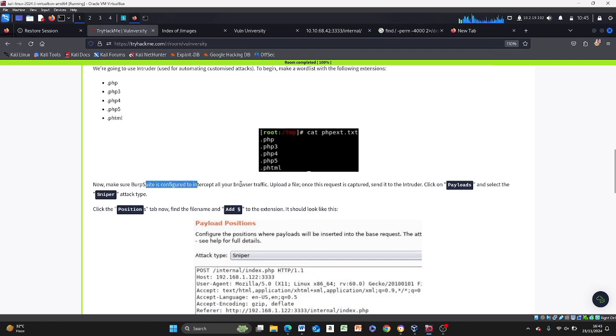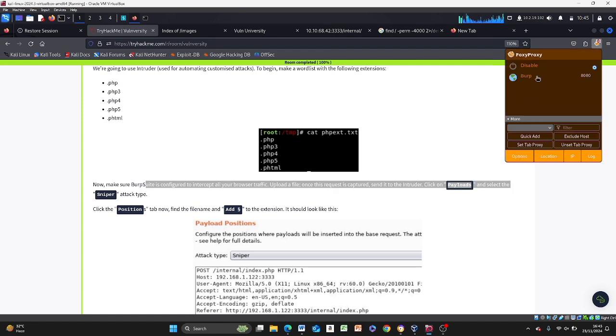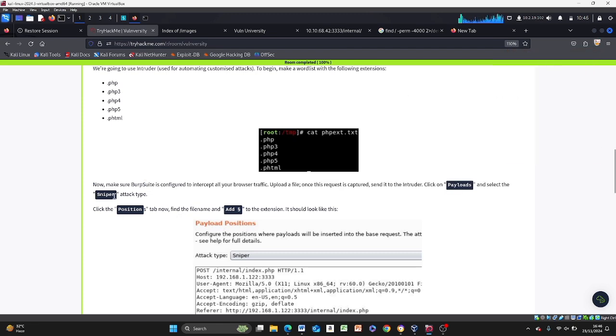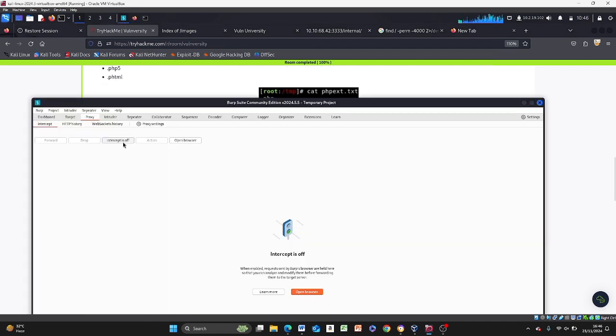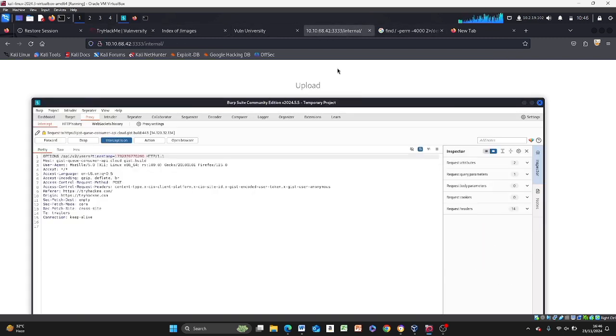Now make sure Burp Suite is configured to intercept traffic. If you have Burp Suite configured, you just turn it on. Sniper attack is what we're going to be doing, but first of all, you need to be able to intercept. So you turn your intercept on, and then where's our upload form?